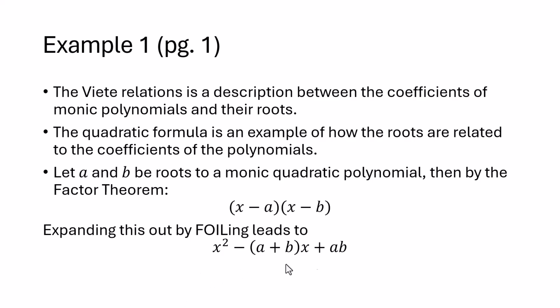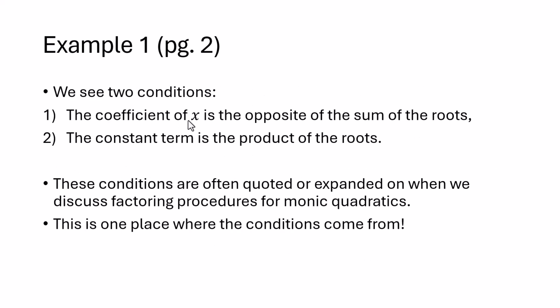And what we notice here is that the coefficient of x is the opposite of the sum of the roots, and the constant term is the product of the roots. So these conditions are often quoted on or expanded on when we're discussing factoring procedures for these quadratics. So this is one place where the conditions come from. Now, if we remember, when we factor quadratics, we often tell students that we're looking for two numbers whose sum is the middle term and whose product is the constant term.